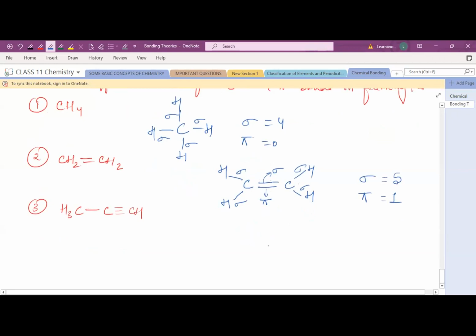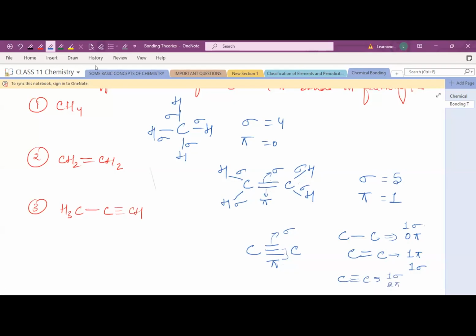See the third one. If you see a triple bond anywhere, just remember the first one will be sigma and the other 2 are pi bonds. If there is a carbon-carbon single bond, it has 1 sigma and 0 pi. If there is a double bond, it has 1 sigma and 1 pi. If there is a triple bond, it has 1 sigma and 2 pi. Just remember that. First the sigma bond is formed, after that 2 pi bonds will be formed.